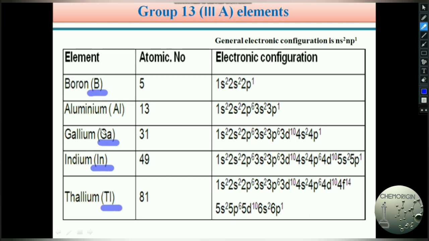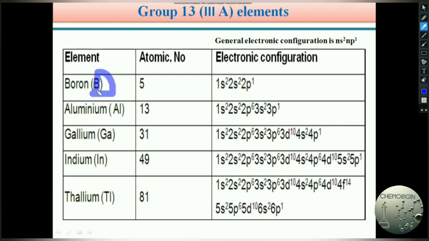So the element notations are very important. Students should write them accurately. For example, in the case of aluminium, if you write small a and small l, that notation is wrong. Aluminium should always be represented as Al, with A capital and l small. Similarly for gallium, indium, and thallium. I observed in my class that some students do not write the notations of the elements correctly. So students, be careful and always write the correct notation of an element.